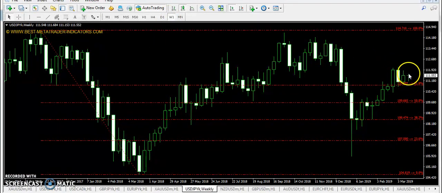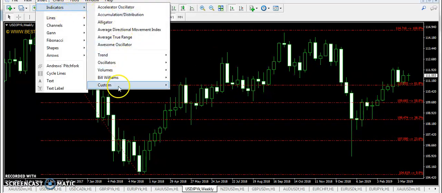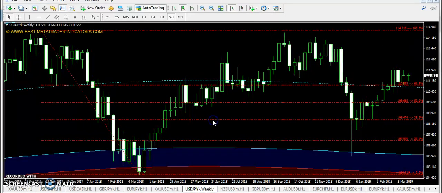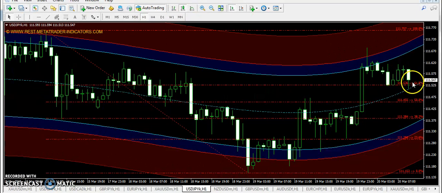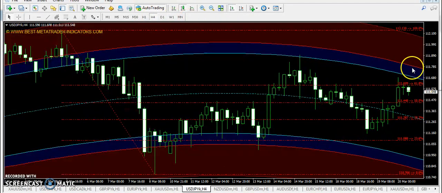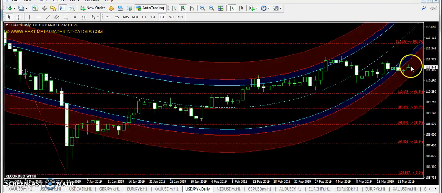And if you look at the weekly chart, then still the market is standing above 61.8% of Fibonacci. Let me attach the 200 Forex pip system so that we can see what's going on here. Okay, now look here, the bands are very far from each other. On the 1 hour chart, the market has not reached the overbought levels, then it has dropped. But when we go to the higher time frames, you can see that the overbought levels are far from this level. Even on the daily chart, the market is at the oversold levels. It's still giving us a hint that the market can get a bullish pressure.